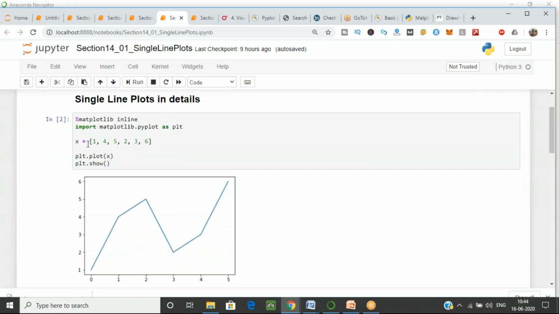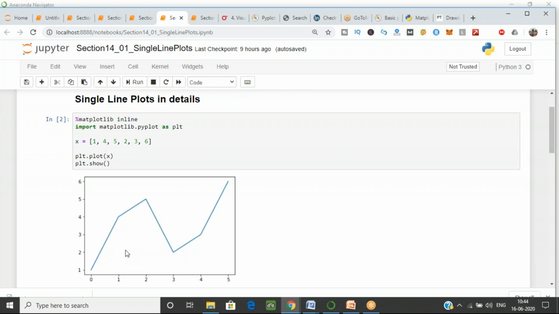We have taken these values 4, 5, 2, 3, 6, and I have given them to plot. I am not giving x comma y. When you graph over here, how is it plotting? Yes, you can see the graph.